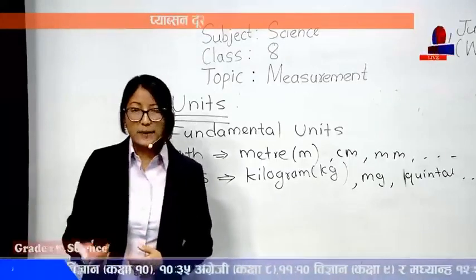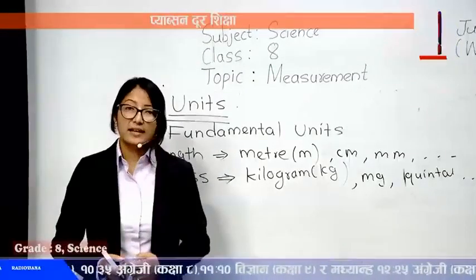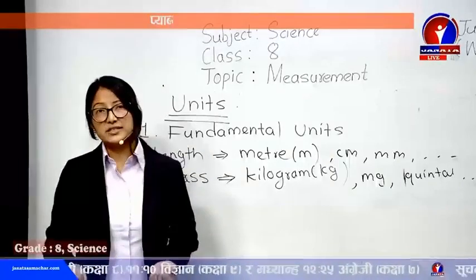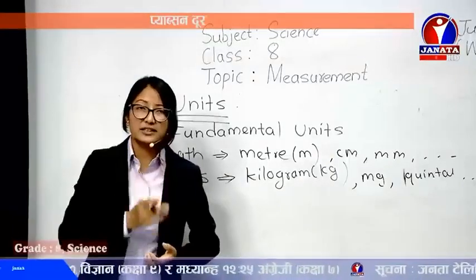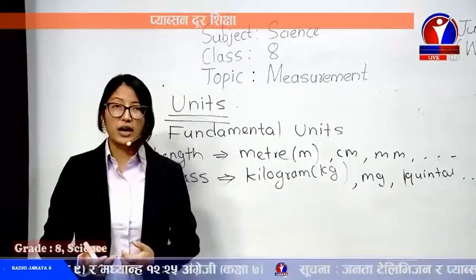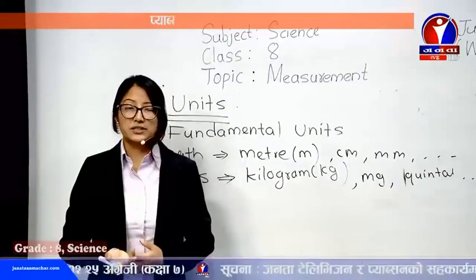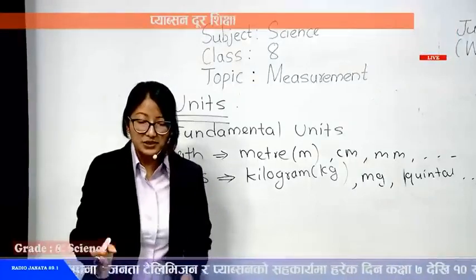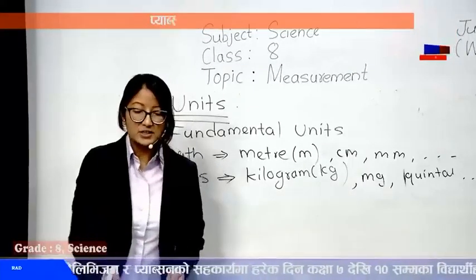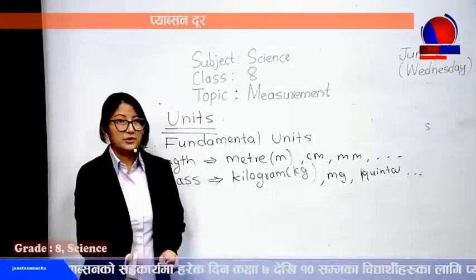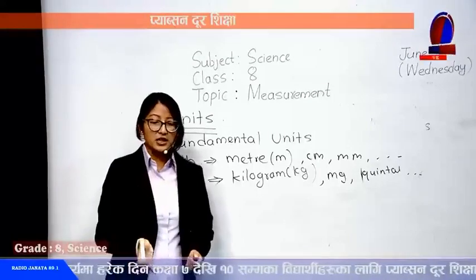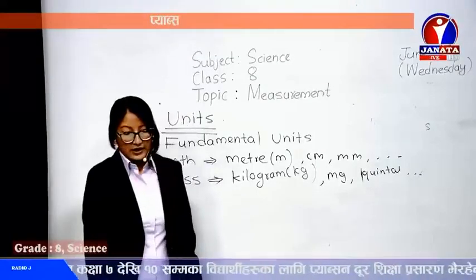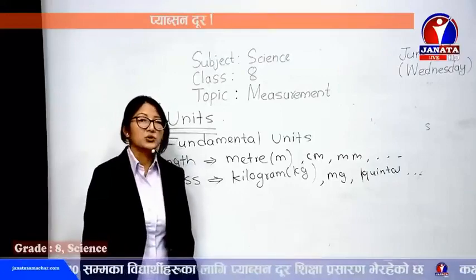That's why they had a meeting, a conference, and in that conference they finally came to the conclusion that now we have to develop special units which would be used worldwide. From that they came to this conclusion, and finally 7 fundamental quantities and their 7 fundamental units were found.